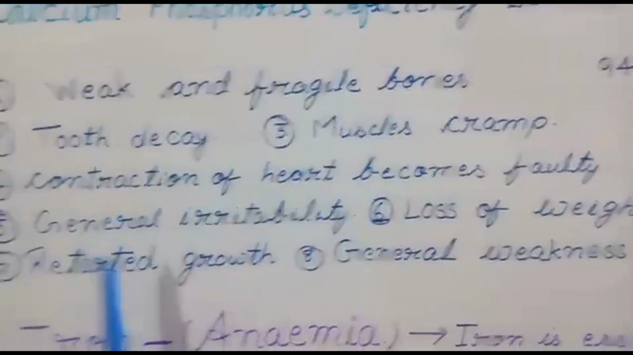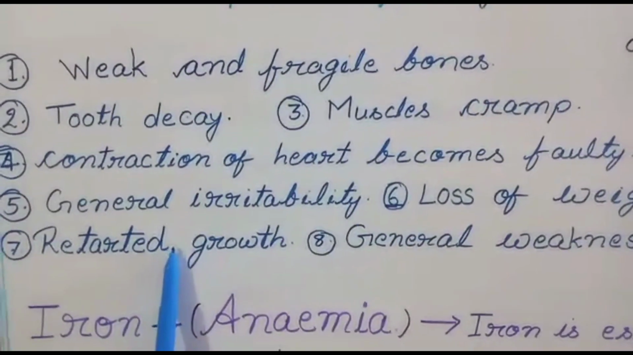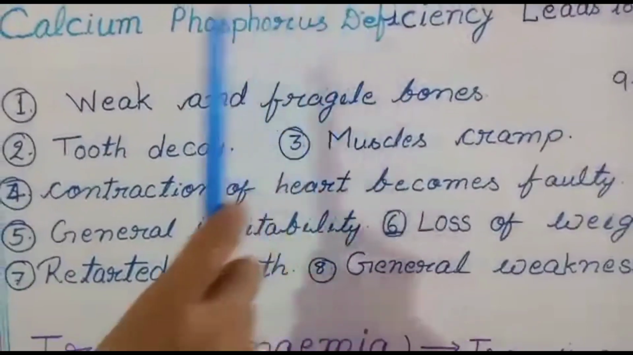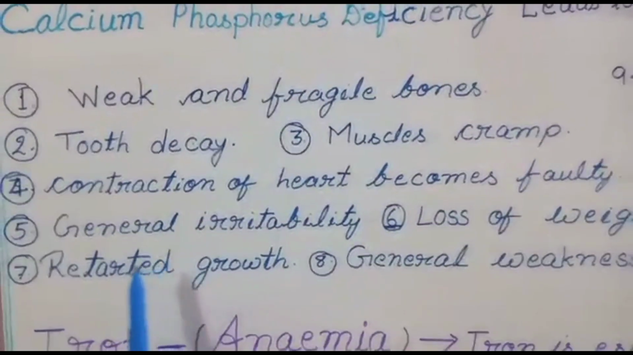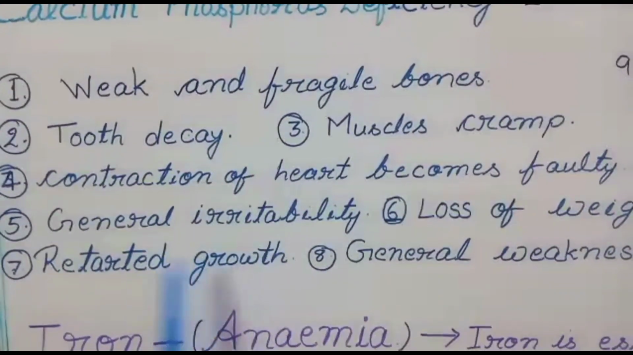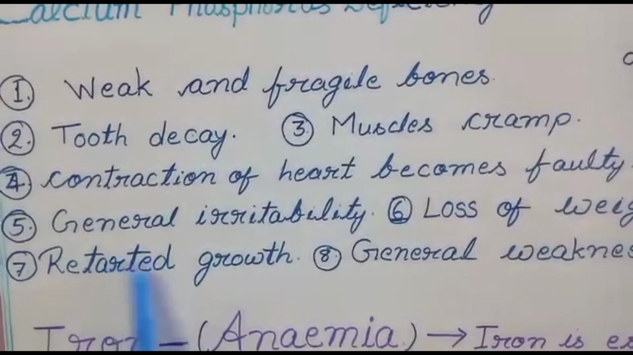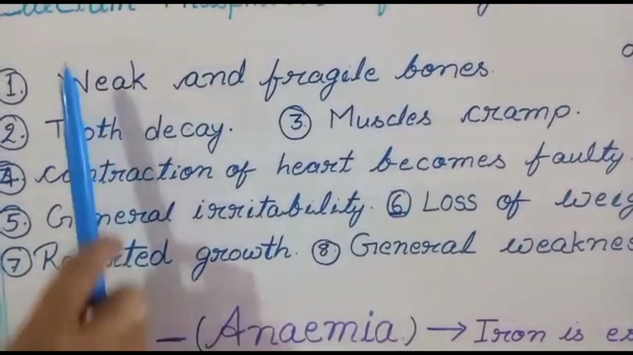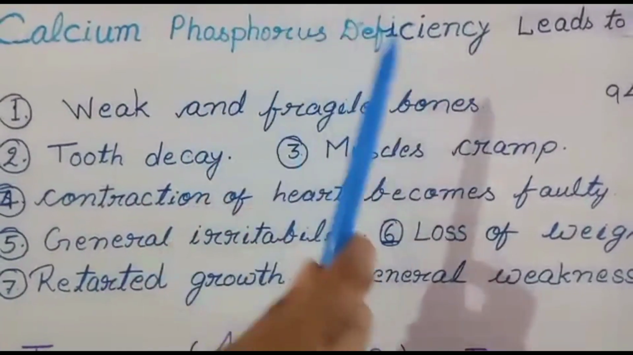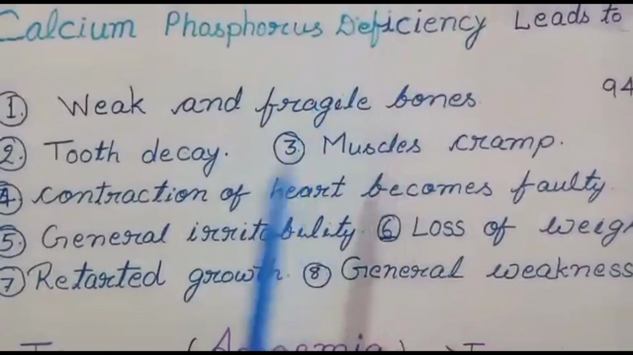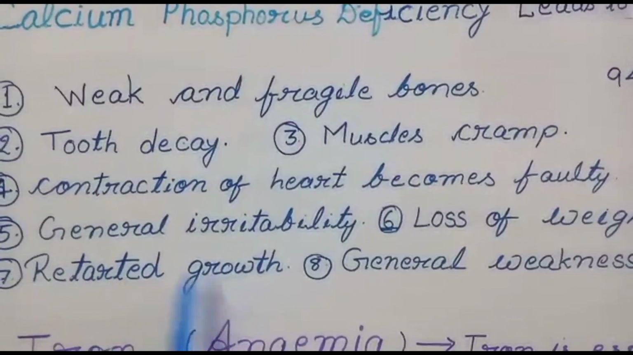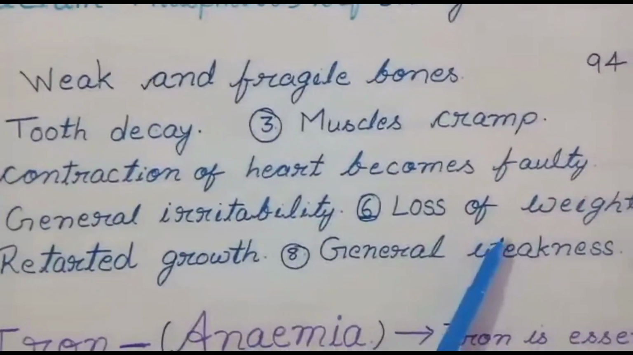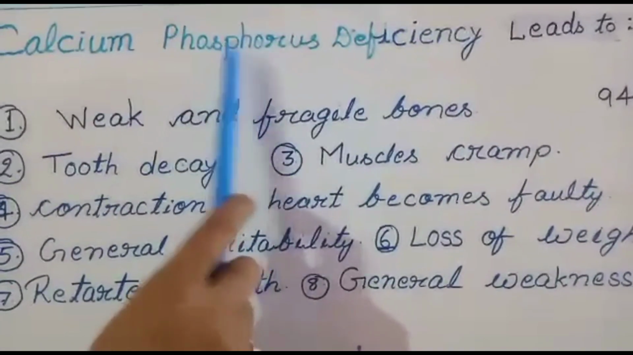Next one is retarded growth. As I know, bones are made up of calcium and phosphorus. If there is a deficiency of calcium and phosphorus, everybody understands that growth must be retarded. Growth will not take place in a proper way. So retarded growth is caused due to the deficiency of calcium and phosphorus in our diet. Retarded means not proper growth. Next one is general weakness. This phosphorus provides us strength.